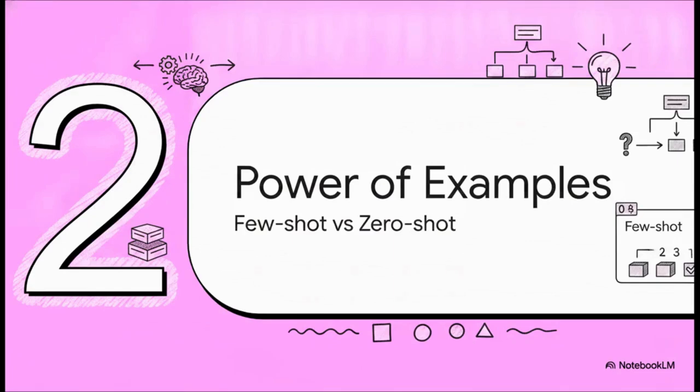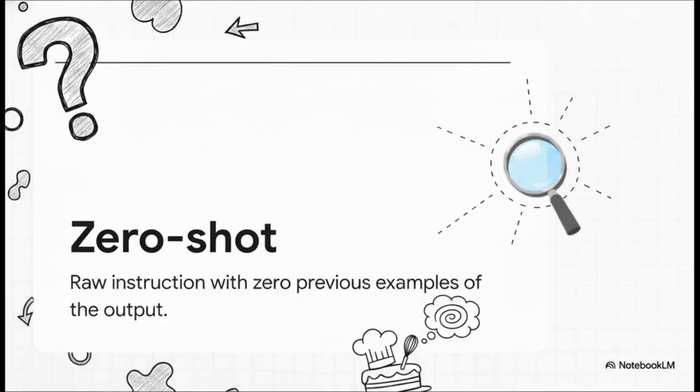Moving right along to Section 2, the power of examples. To really understand the power of examples, we first have to look at the baseline. This is called zero-shot prompting. It's when you provide a raw instruction to an AI with zero previous examples of what you actually want. And honestly, zero-shot is the default way most people use AI. You're essentially asking the system to guess exactly what you want without any guiding reference whatsoever. It's literally like asking someone to bake a specific, complex cake they've never seen or tasted using only a one-sentence description.